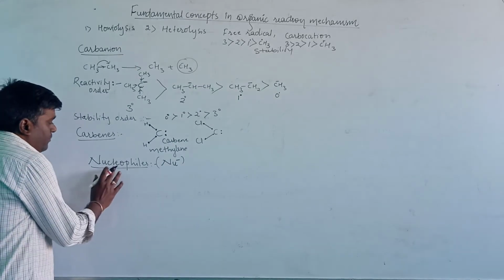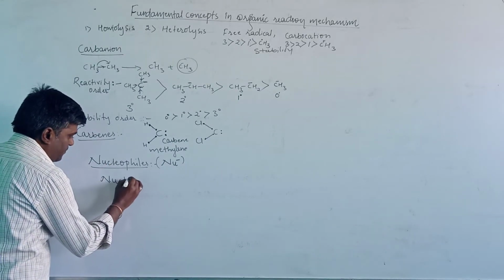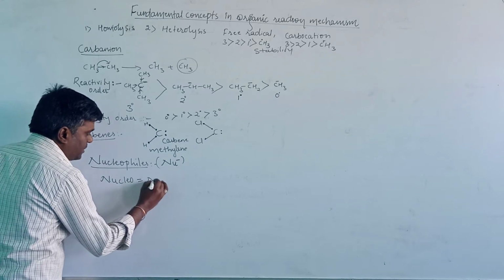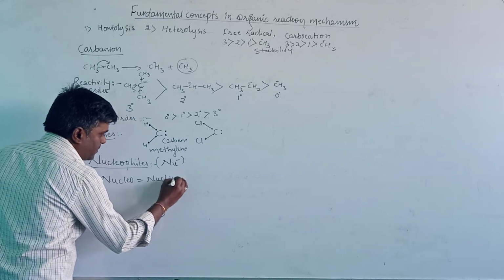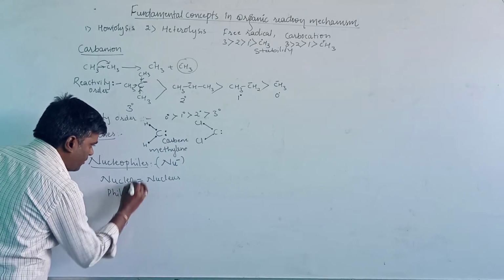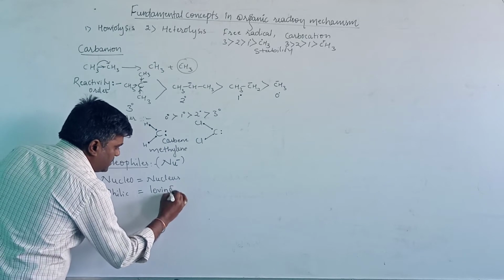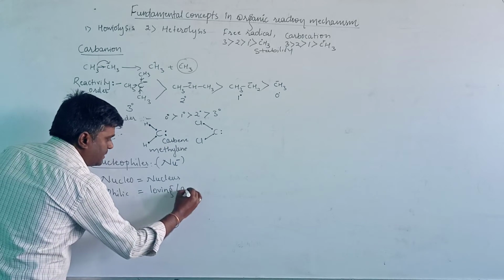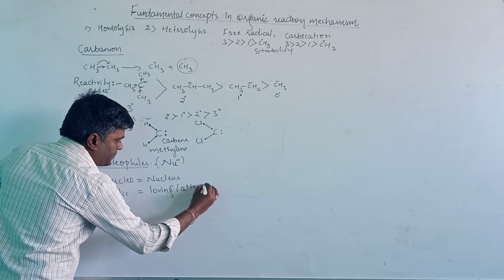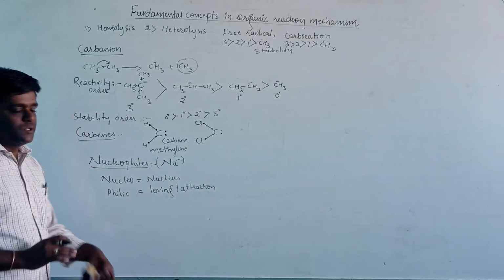When we divide the nucleophiles: nucleo means nucleus, and philes or philic means loving, or we can call it attracting. These are nucleus loving or nucleus attracting species.